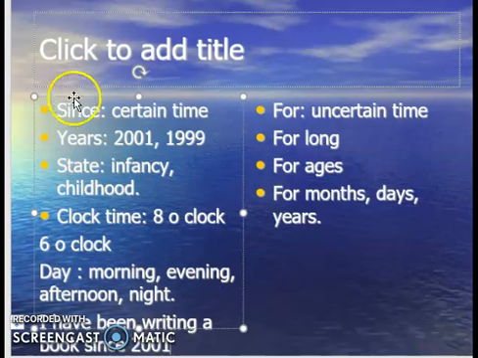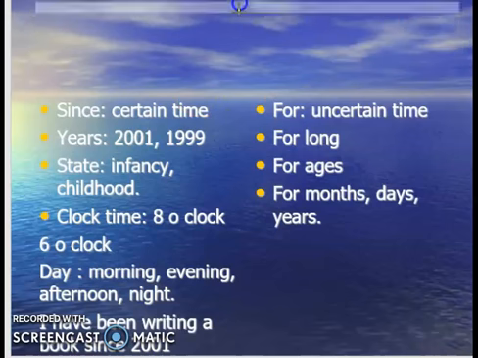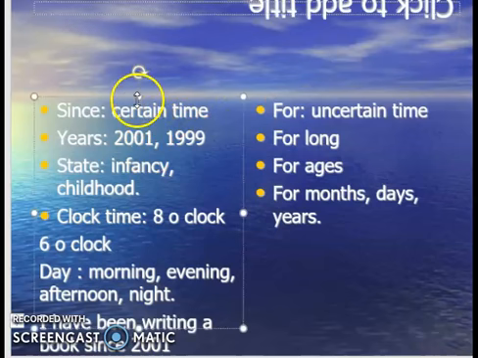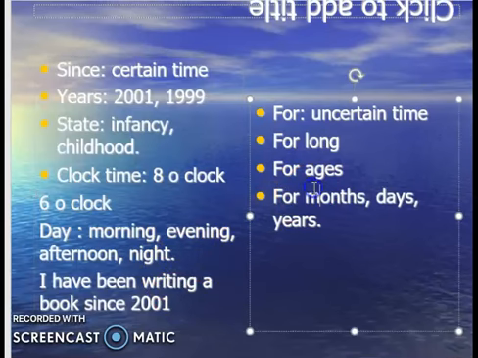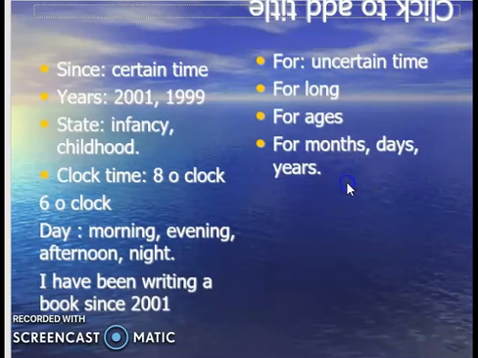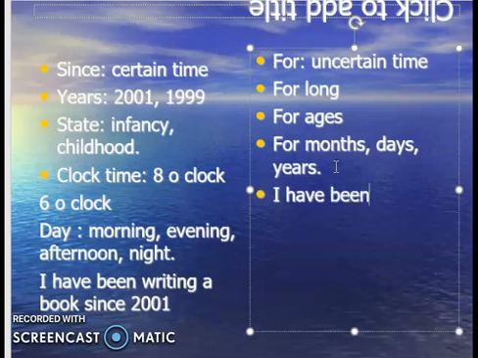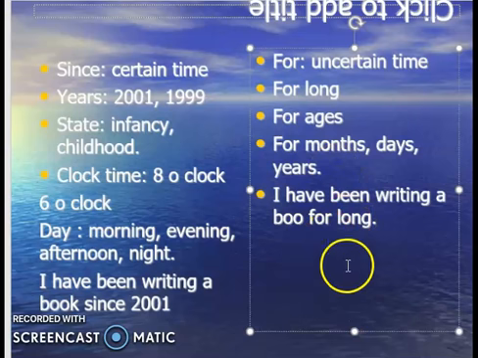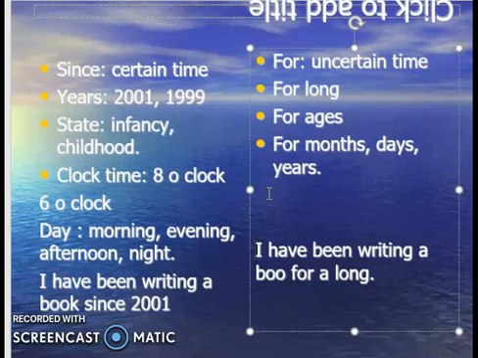So it's fixed. You can say I have been doing this since last 3 years, right? And if I say I have been writing a book for long, you don't want to tell the time, it is uncertain. So you can say for a long time. It is uncertain and undefined. So this is an example.